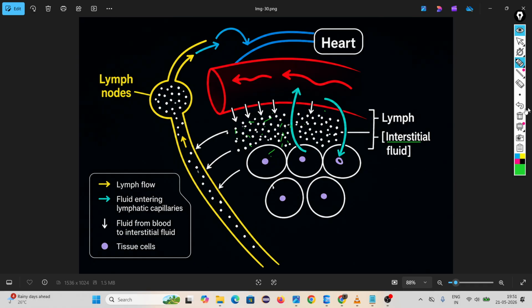Then our cell releases some waste product. By the mixing of this, lymph is produced. Then this lymph moves into the lymph vessels. It is carried inside the lymph vessels. What is happening? The leakage of plasma means water, nutrients, and different types of microbes. Then it goes to the lymph node. Inside the lymph node, the microbes which are dangerous to our health are killed. Then it returns again to our heart.